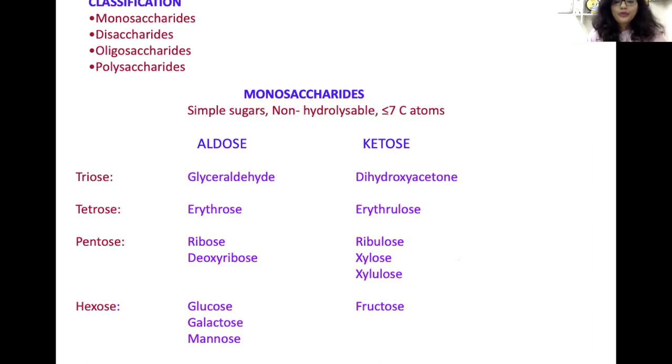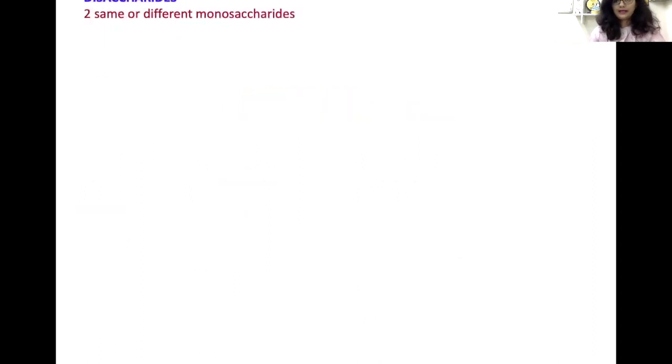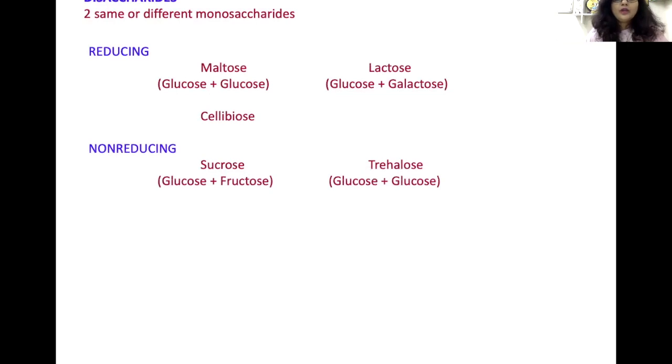Now we are going to the disaccharides. As the name suggests, di means two, so it contains two same or different monosaccharides. Obviously, they are bound with a glycosidic linkage. Again, disaccharides can be subclassified into reducing and non-reducing disaccharides. It depends on the free functional group, which we will discuss in detail.